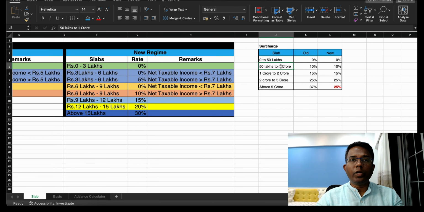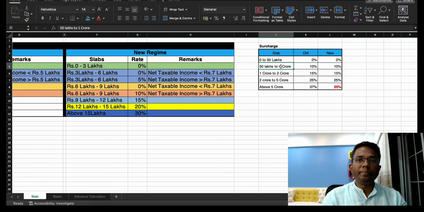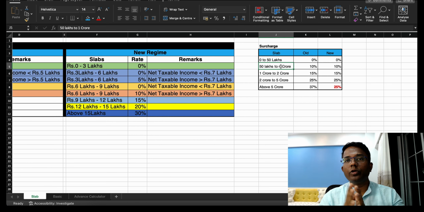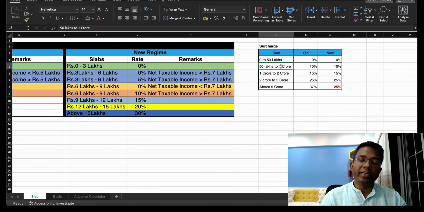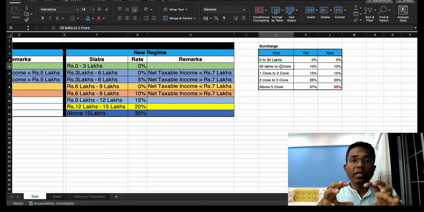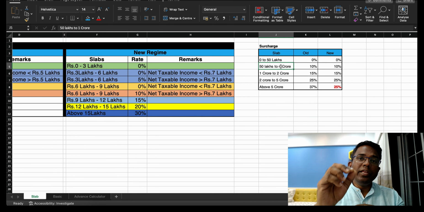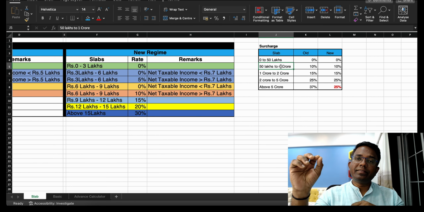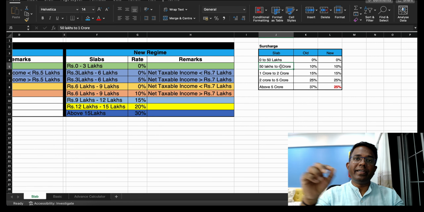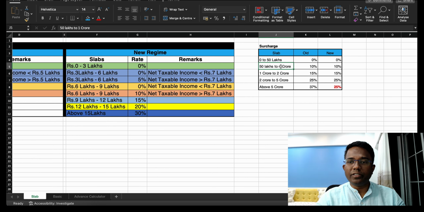50 lakh to 1 crore, the surcharge rate is 10%. 1 crore to 2 crore, the surcharge rate is 15%. 2 crore to 5 crore, the surcharge rate is 25%. And the last slab is more than 5 crore, where the surcharge rate under the old regime is 37%. But there is one amendment in the new regime wherein the surcharge is reduced from 37% to 25%. So you can see this in the table, right?